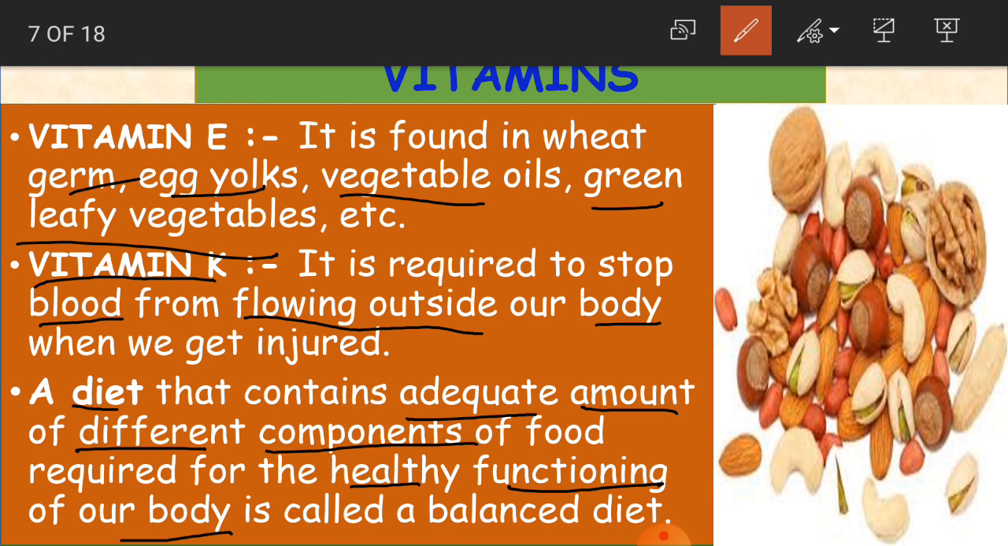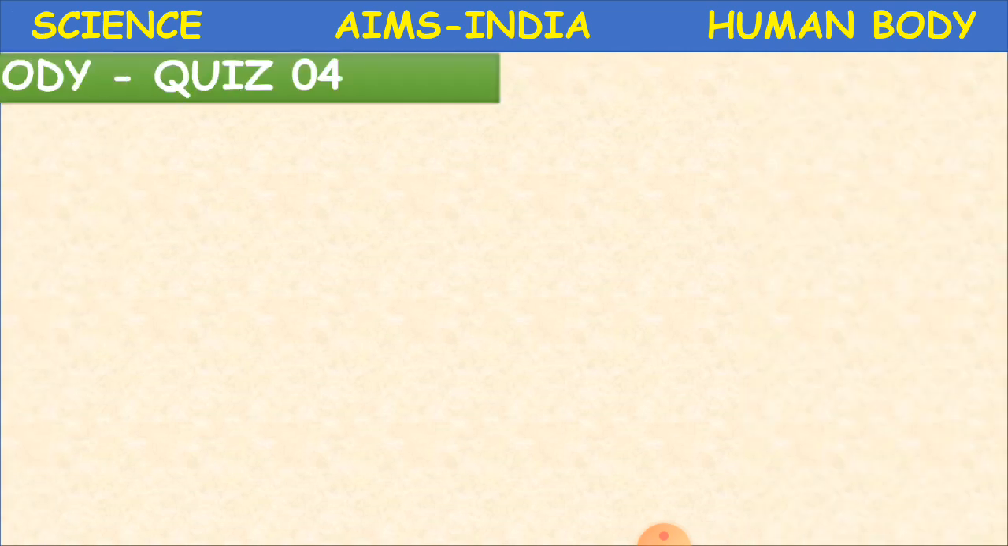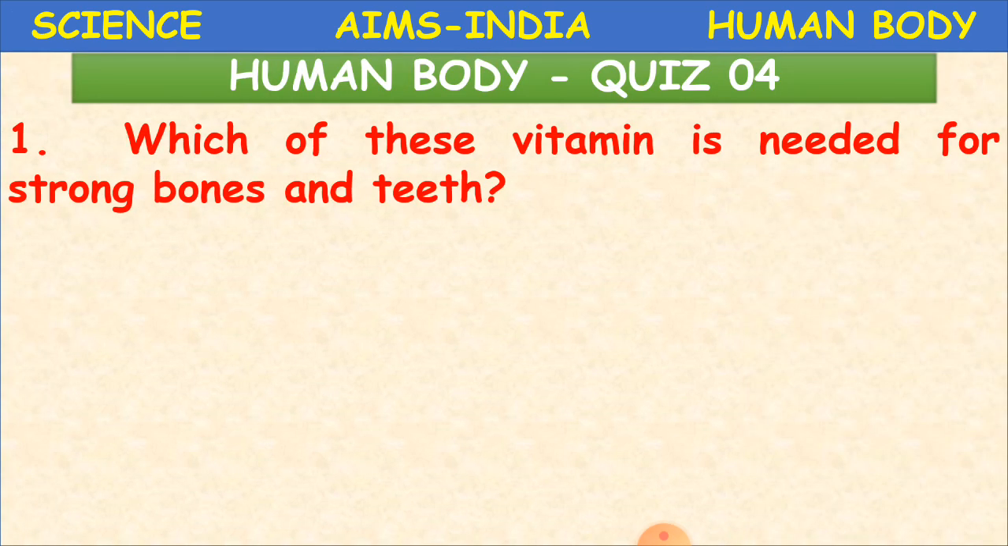So as we learned, we have to take every type of food: carbohydrates, minerals, vitamins, fats and all, even fibers. When we take all these foods in a sufficient quantity, it is not that we have to concentrate only on one particular food component. We have to take every component in a sufficient quantity. Then our body will have a healthy functioning process, and it is called a balanced diet. Clear, children? Yes.